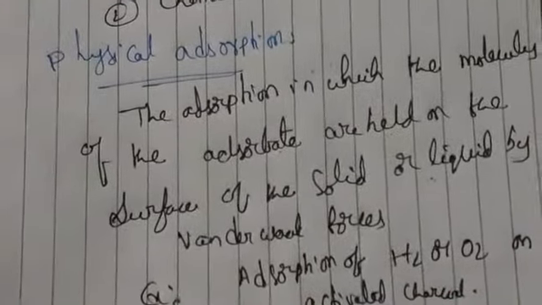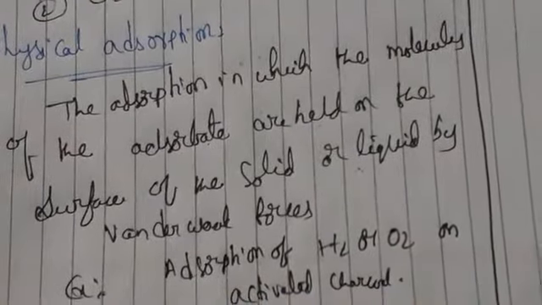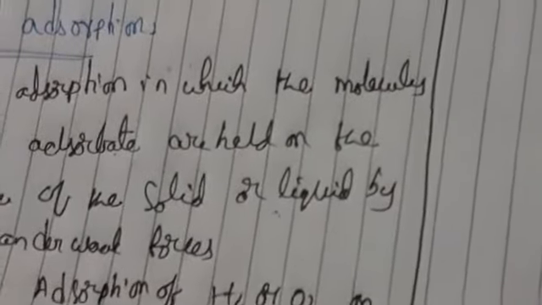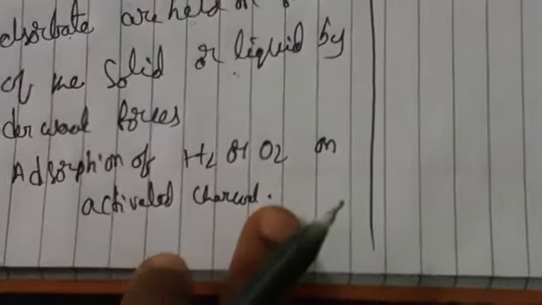What do we mean by activated charcoal? What is activation? Whenever we remove impurities from the surface of an adsorbent and make the surface clean, we call it activation of the adsorbent.